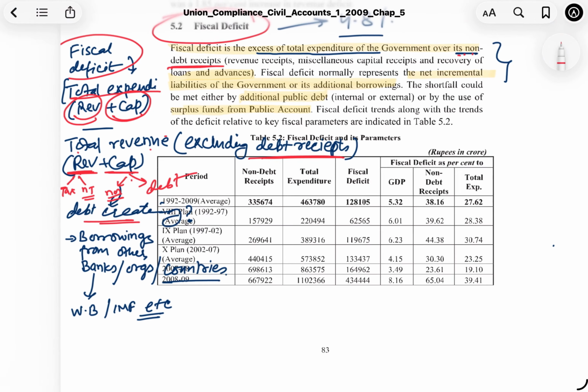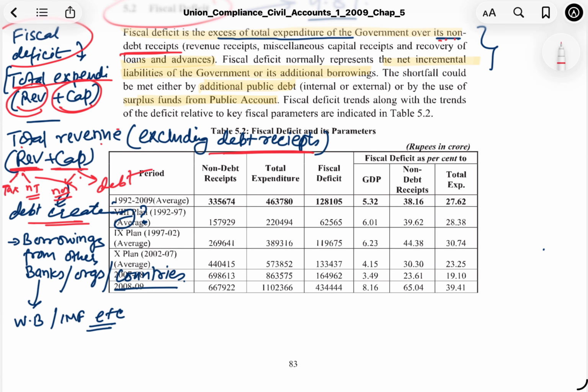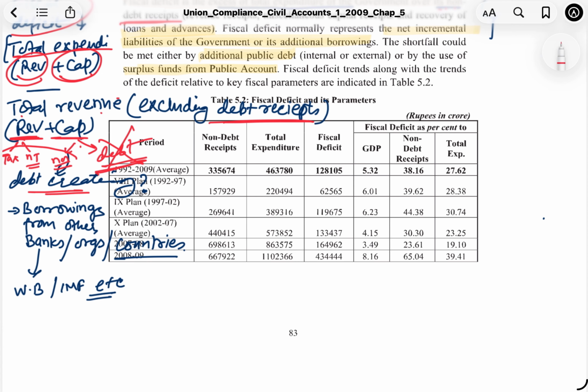Okay, so what we really see is we add these components, we do not add this component which creates debt. Now what are these debt creating revenue receipts? Just in case we have to borrow some money from some other institution, bank, organization, or any other country, that may lead to inflow of money, but eventually that's a debt and we will have to repay it, and it's a liability again. Just remember it, that total expenditure over its non-debt receipts.